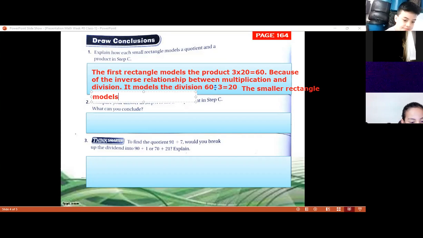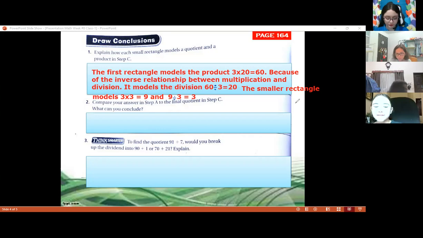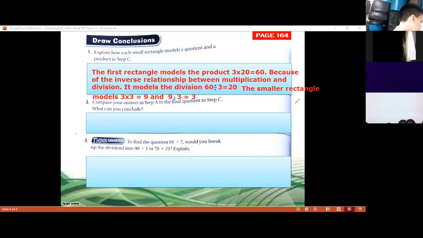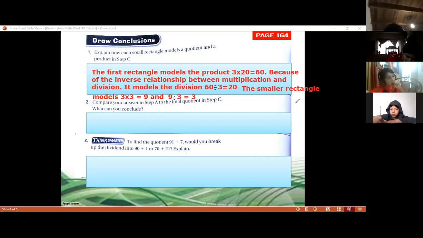The rectangle models 3 times 3, right? 3 times 3 equal to 9. And 9 is the same. I have a 9 divided by 3 equal 3. Just that. That is the answer of number 1. You don't have space? Write it lower down.